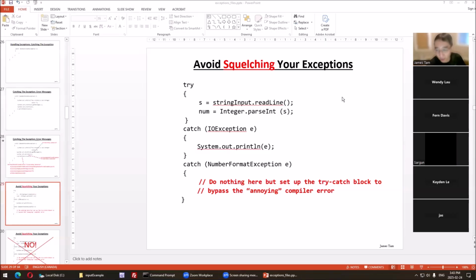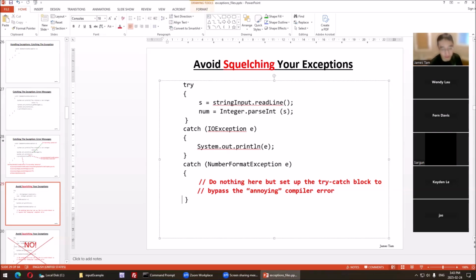So don't do the following. I saw someone call this squelching your exceptions. I don't know if it's an official term, but don't do this. Squelching exceptions refers to where you have a catch block. You have to have a catch block for syntax. This will prevent the syntax errors, but this is an awful thing. Why is it awful? You're asking for trouble sooner or later if you do something like this.